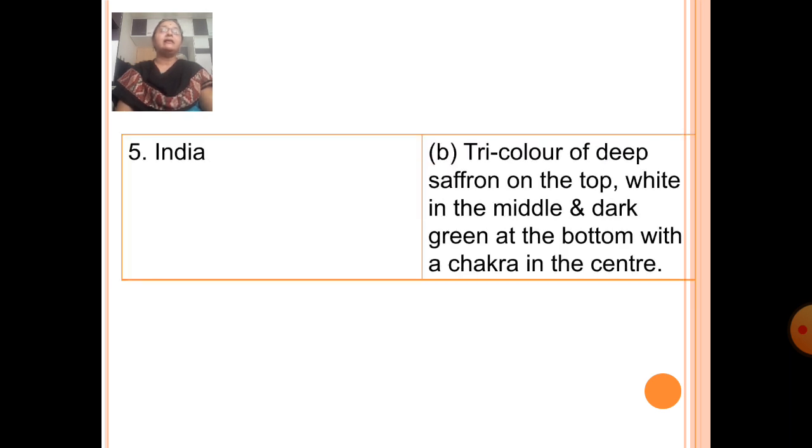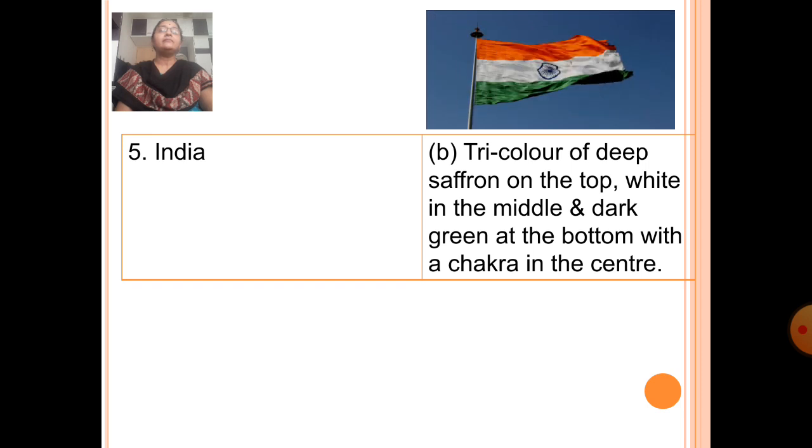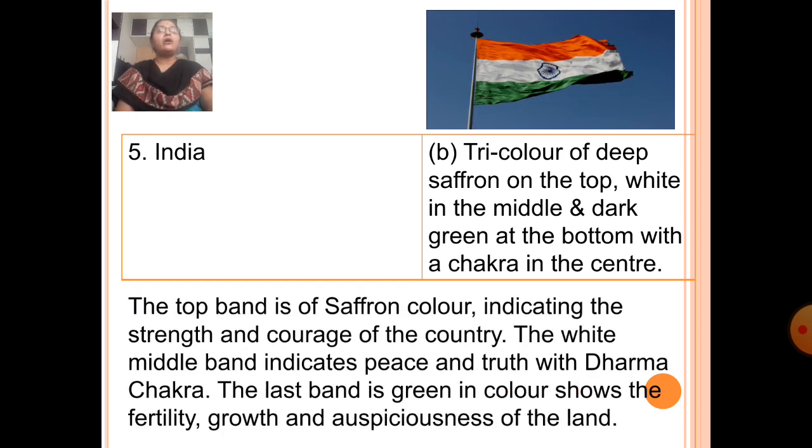Next country, India. The flag of India is tricolor of deep saffron on the top, white in the middle, and dark green at the bottom with a chakra in the center. The top band is of saffron color, indicating the strength and courage of the country. The white middle band indicates peace and truth with Dharma Chakra. The last band is green in color, shows the fertility, growth and auspiciousness of the land.